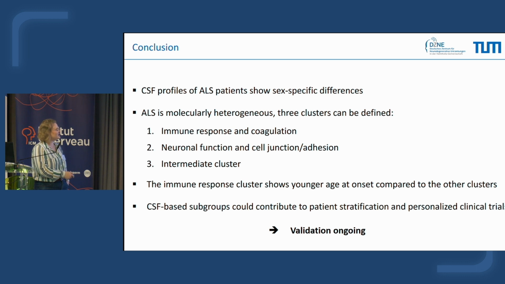And we also observed an intermediate cluster, which is not clear if it's just 2 clusters or really a third one for now. Also, the immune response cluster show younger age at onset compared to the other clusters. And what is highly interesting in this study is that, I guess, it showed that CSF-based subgroup could contribute to patient stratification and personalized clinical trial. Of course, validations are ongoing on a new cohort of 100 patients, and we hope to validate this data.